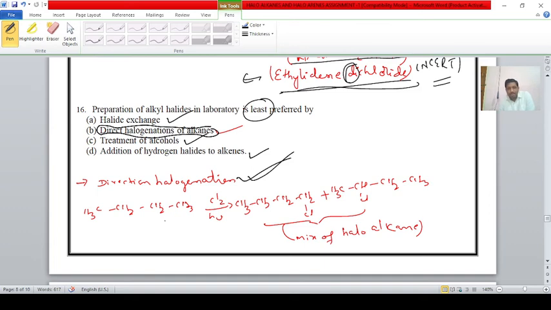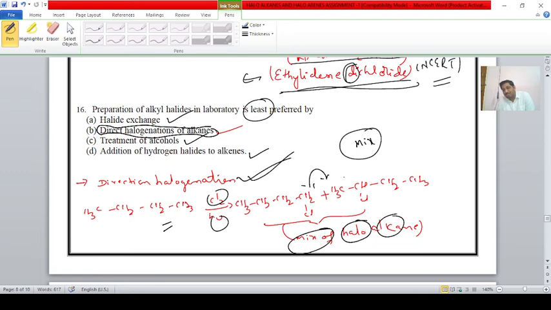Why? Because when alkanes react with chlorine in the presence of sunlight, a mixture of haloalkanes is obtained, student. Due to the formation of a mixture of products, the percentage of alkyl halide decreases. Hence this method, the direct halogenation of alkanes, is least preferred.